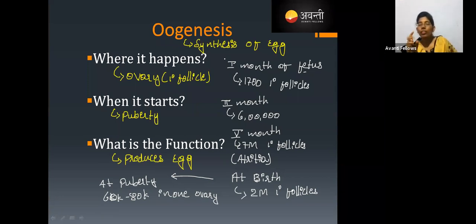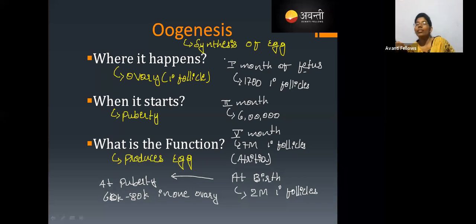So the fetus in the mother's womb at 1 month contains 1,700 primary follicles. At the second month, they divide and give us 6 lakhs of primary follicles. At the 5th month, there are finally 7 million primary follicles.